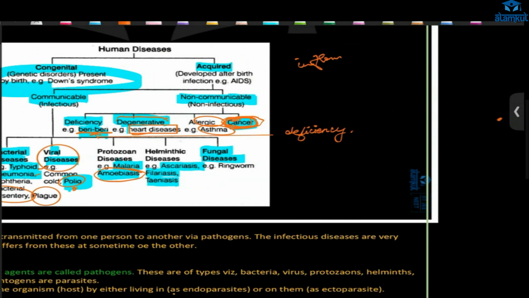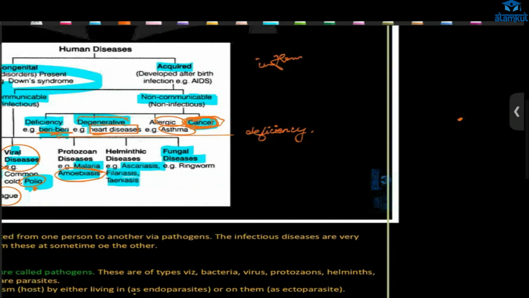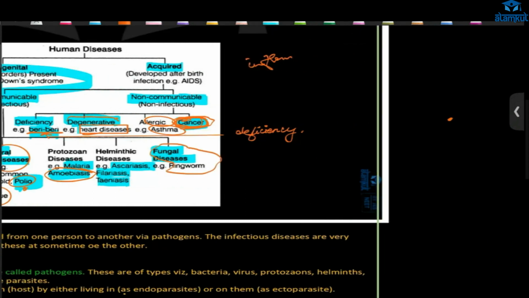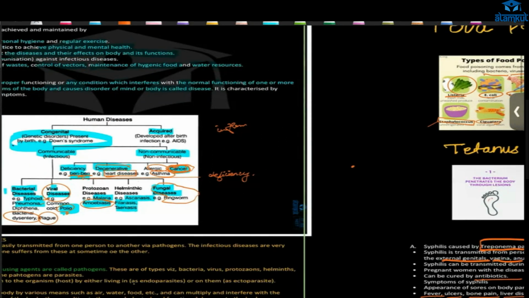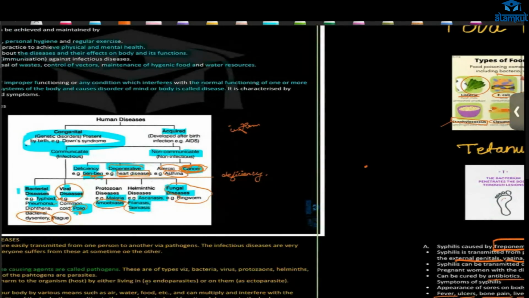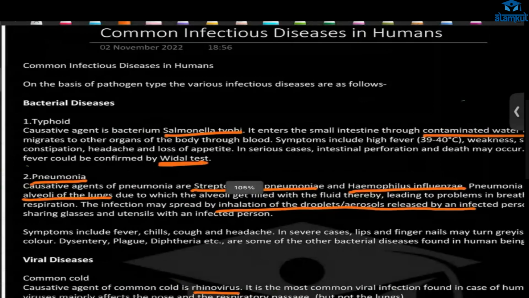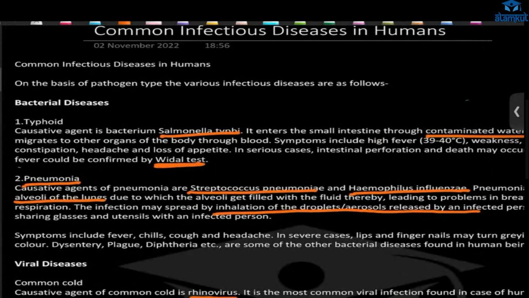Then last thing, fungal disease, very important, ringworm. That disease is called ringworm. Ascaris, filariasis, and teniasis, these are all caused by worms. Now let's see the common infectious diseases in humans. According to your books, we'll go into detail here.